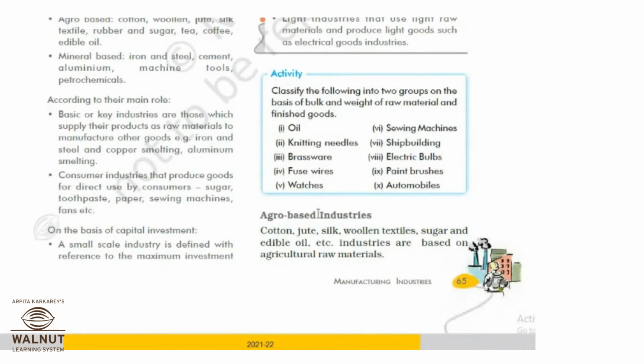Oil is going to be a light good. Brassware, light. Knitting needles will come under heavy? You have seen knitting needles, right? They are not heavyweight. They will come under light. Then fuse wires, light. Watches, light. Sewing machine, heavy.